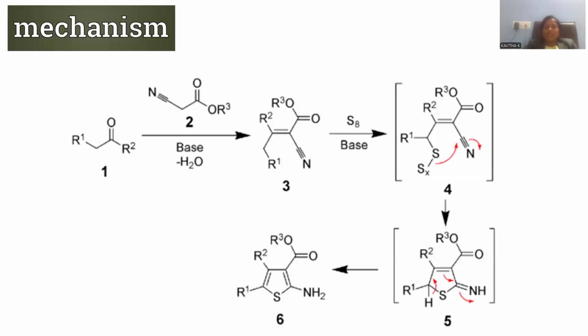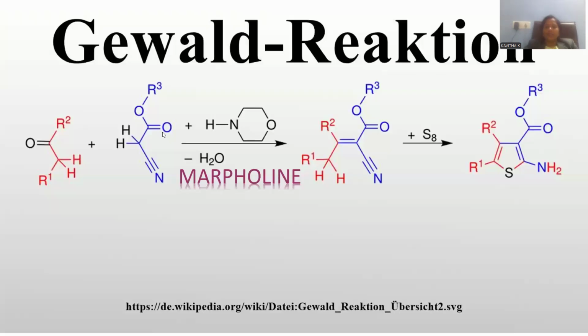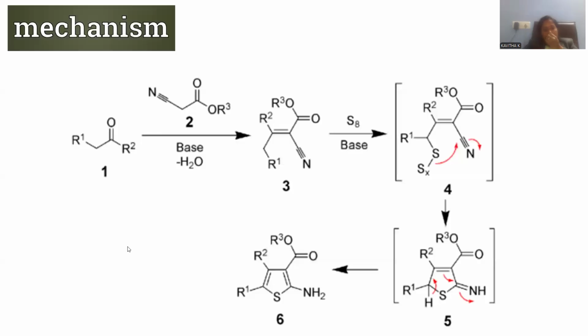Our detailed mechanism for this Gewald reaction is provided again. This is the brief pathway to synthesize this one. To explain the mechanism in detail, there is a ketone, one of the compounds taken for the Gewald reaction. Let me take the alpha-cyanoester. The alpha-cyanoester is the other substrate taken for the reaction, and base is required to facilitate the reaction.